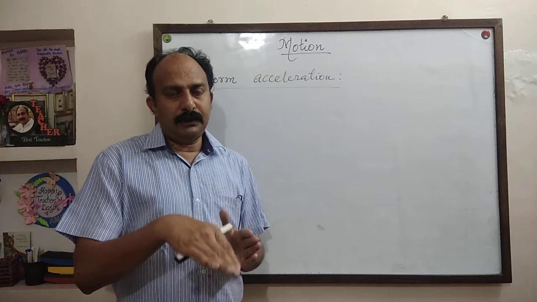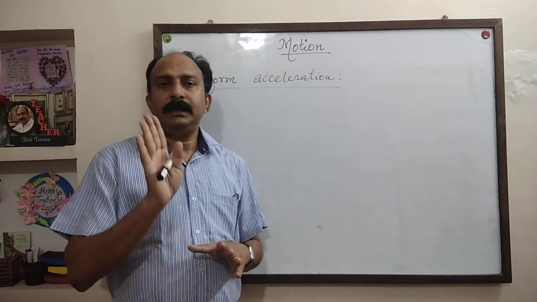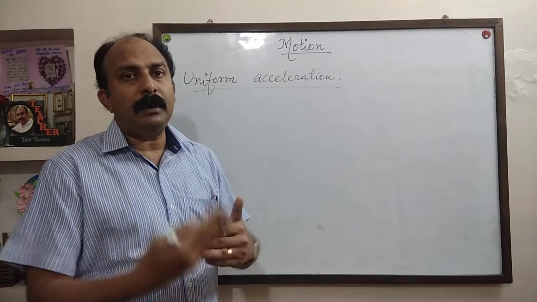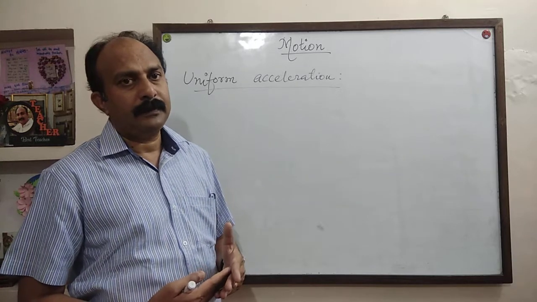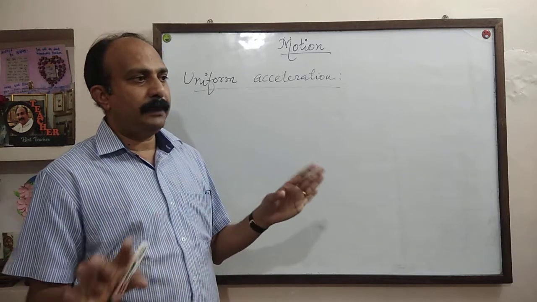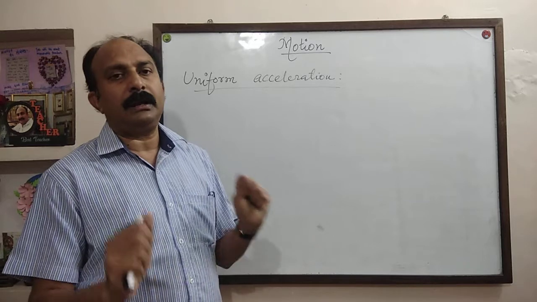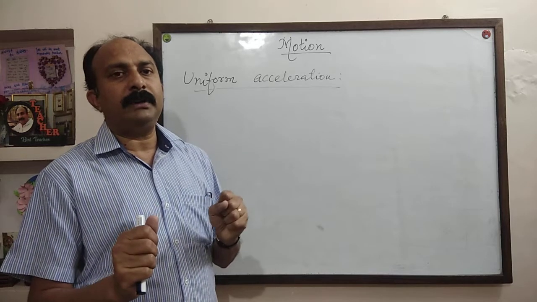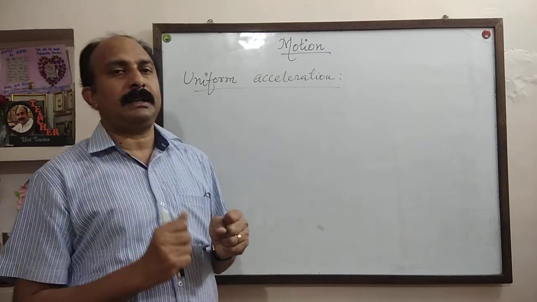So when you increase the acceleration, it cannot be at equal amount in equal interval of time. So the practical acceleration that we do while driving a vehicle is non-uniform acceleration.